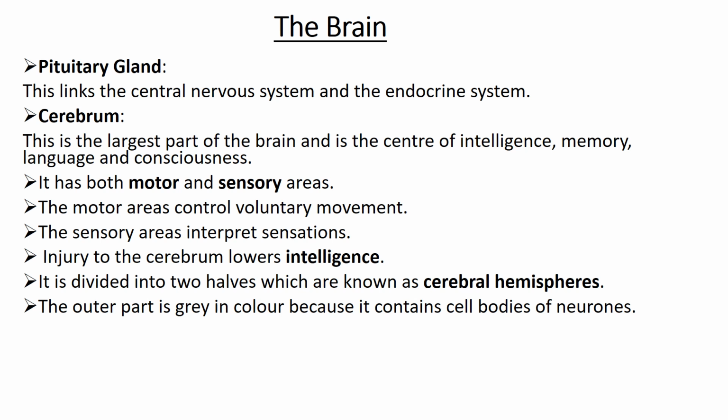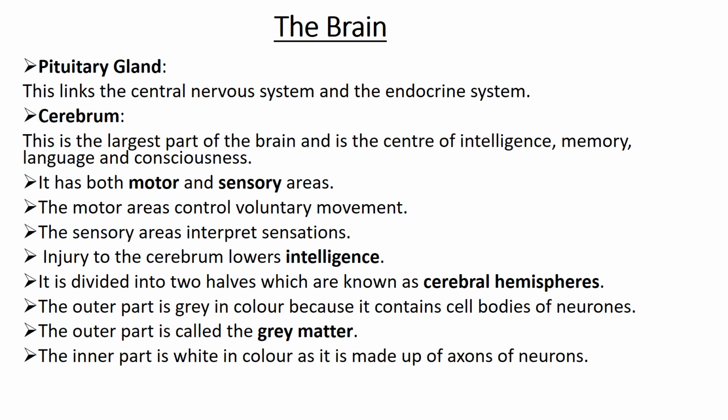So the outer part is gray in color because it contains cell bodies of neurons. Because of this, by the way, it is called the gray matter. The inner part is white in color, as it is made of axons and neurons. The outer part has cell bodies, and because of that concentration of cell bodies, they make it appear gray in color. The inner part appears white. Because of this, it's called the white matter.